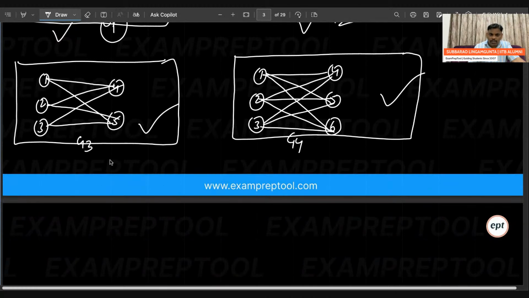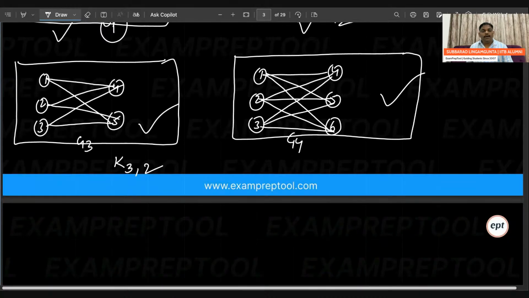But if you see the third one, 1 to everywhere edge there, 2 to everywhere edge there, 3 to everywhere edge there. Now see the answer. It is a complete bipartite graph where the first part contains 3, second part contains 2. Why is it called complete bipartite?